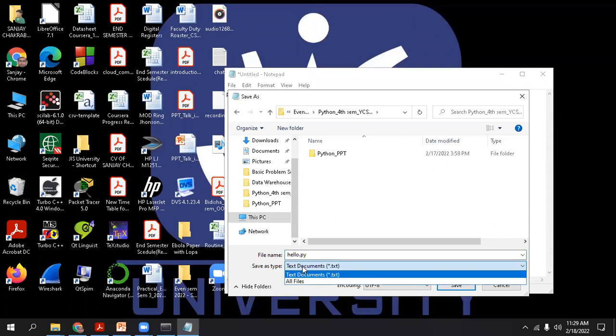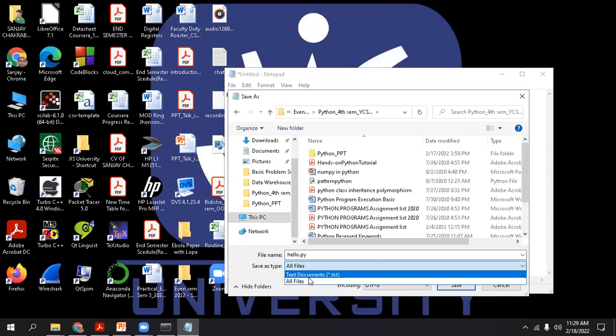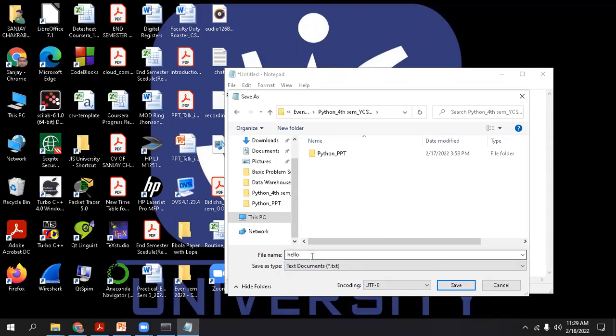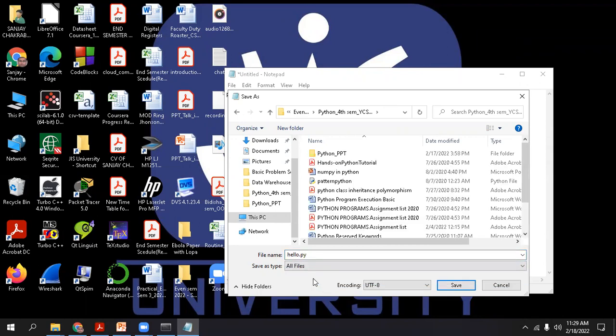Make it all files. Don't make it text files. If you make it a text file, then at the back end it will automatically consider it as a text file, which will not be a Python file, and the Python interpreter does not understand a text file, so it will never execute your file. It will give you an error. Is it clear to everyone? So we'll choose the all files option in save as type and give the file name along with the .py extension. That is important. And save the file.